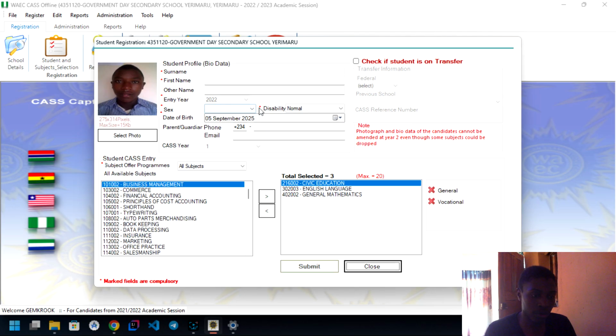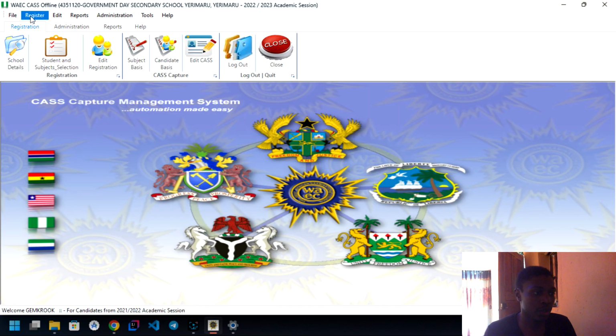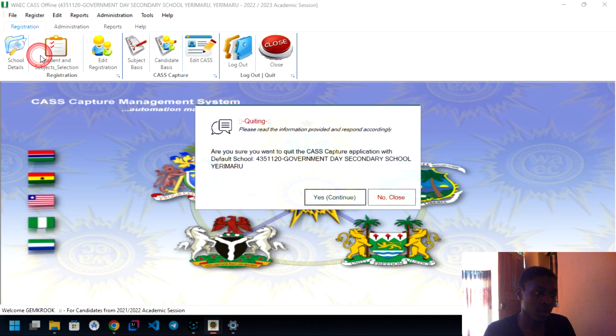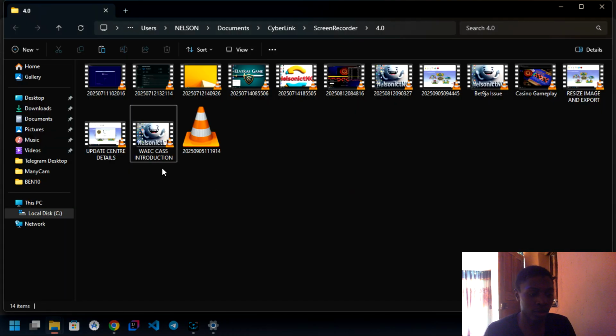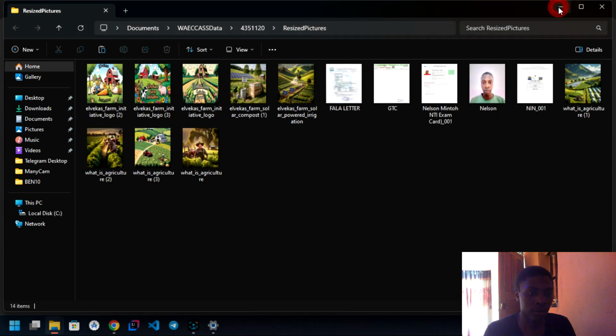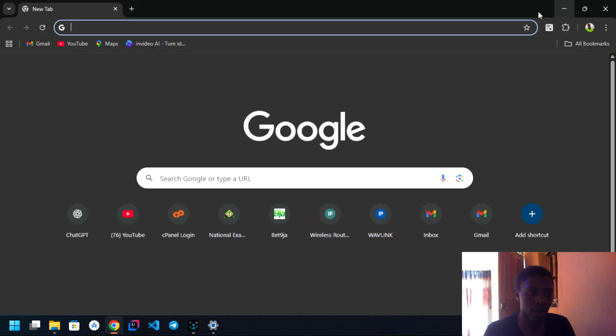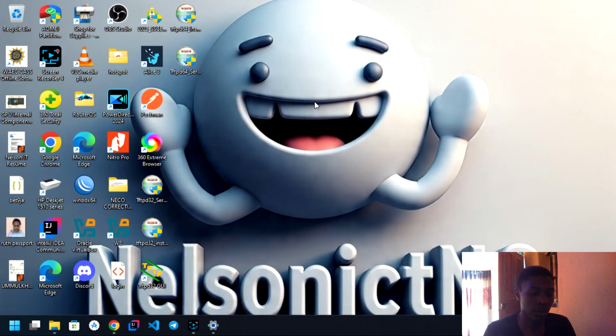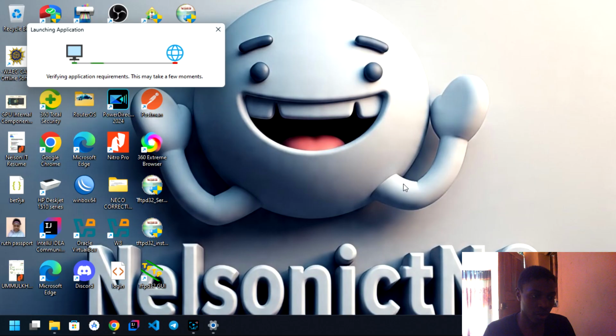Let's see, this is still not working. So what will happen if you still encounter the same problem? The next thing is for you to log out of the application. It means the database is not initialized, and a lot of funny things are going on in the background. So allow it to log out, then we'll try to launch the application again.